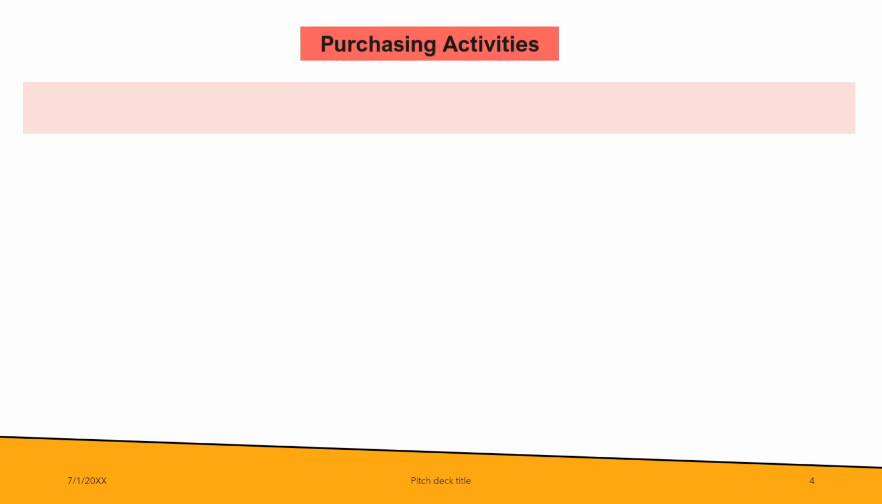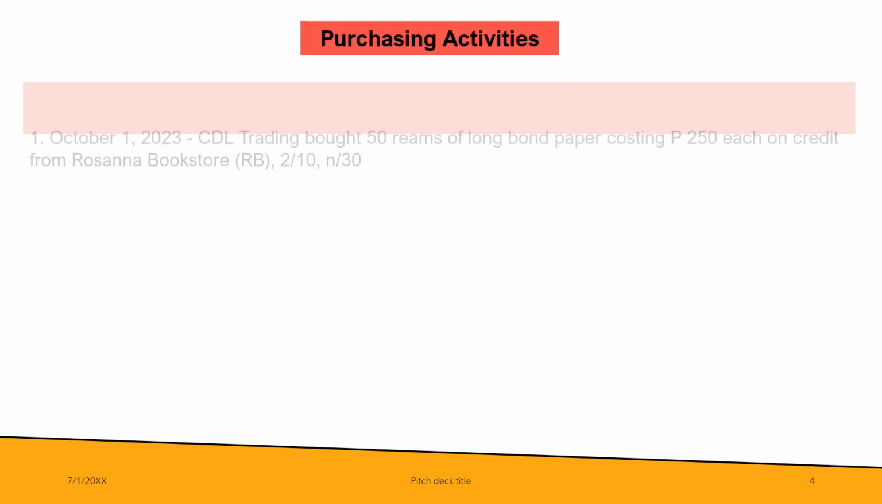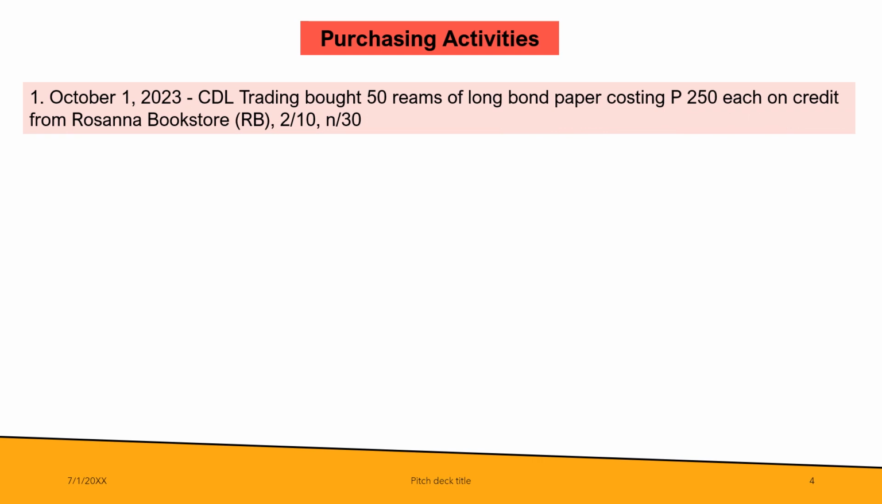At this point, let's have transactions related to purchasing activities and the corresponding journal entries with correct account titles. Number one is October 1, 2023. CDL Trading bought 50 reams of long bond paper costing 250 pesos each on credit from Rosana Bookstore, 2/10, n/30. So that's the term, meaning the account is payable in 30 days. But if CDL will be able to pay within 10 days, then the entity will receive 2% discount.